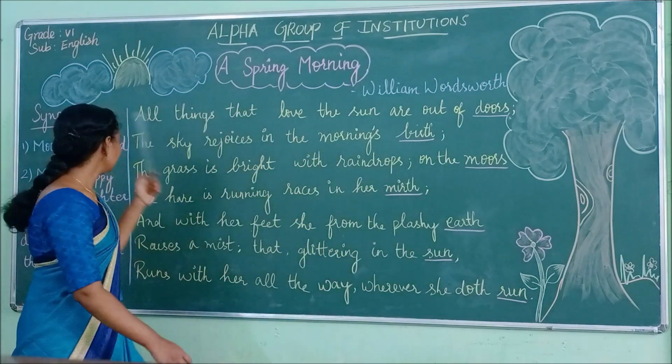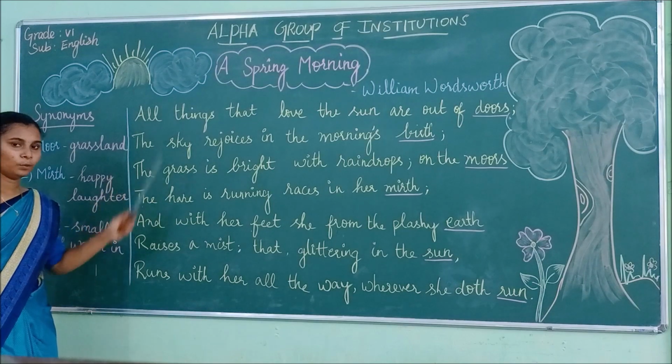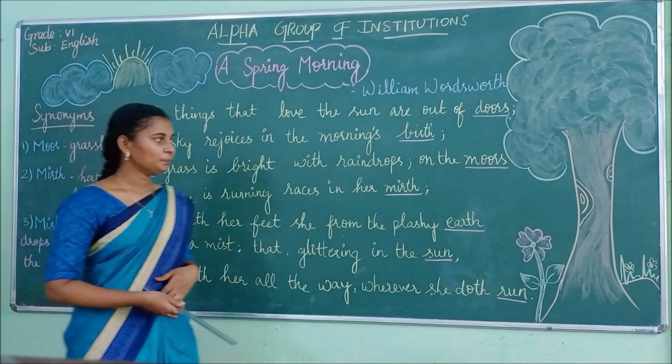Okay, children, shall we see the hard words once again? Here we have moor, which means a grassland; mud; happy laughter; mist, small drops of water in the air. Okay, children, I hope you all understood the poem.